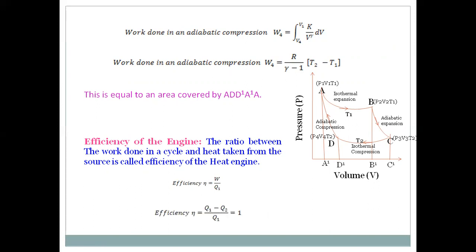But we know W is equal to Q1 minus Q2. Of course, that is equal to 1 minus Q2 by Q1. So what is the total work done in this cycle? We know total work done is equal to W1, the work done in isothermal expansion, plus W2, work done in adiabatic expansion, plus W3, work done in isothermal compression, plus W4, work done in adiabatic compression.